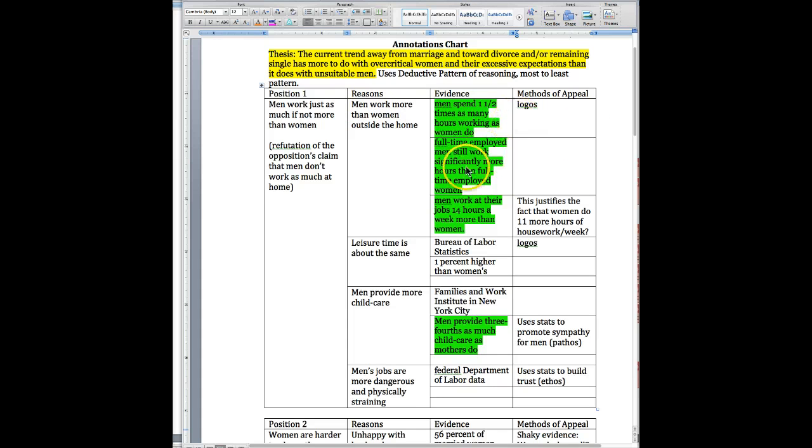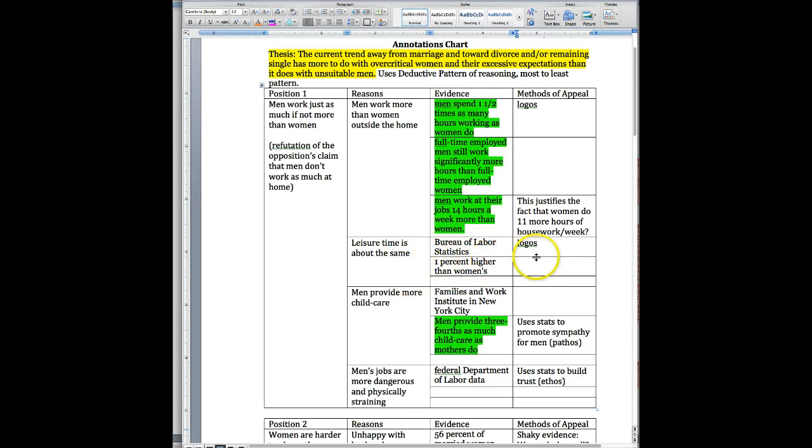So at the very beginning, they both start out with citing tons of statistics, so they're really trying to appeal to our logos and try to present a very logical argument, although I did think that it's interesting that while they were trying to refute the claim that men don't work as much at home, they actually stated in their article that women do 11 more hours of housework a week than men, but they were trying to counterbalance that by saying, well, men work more than women outside of the home, so it balances out.